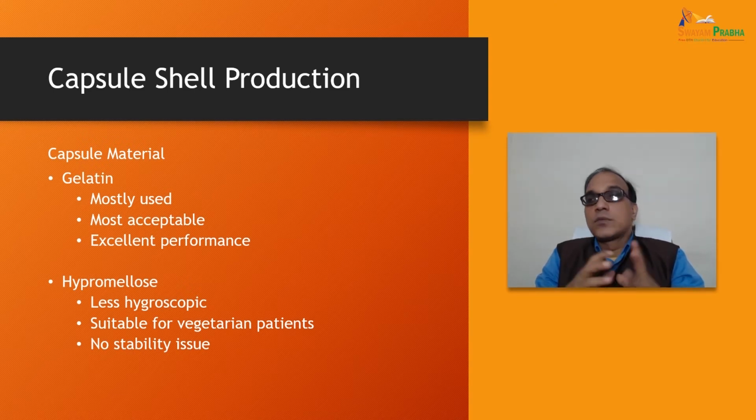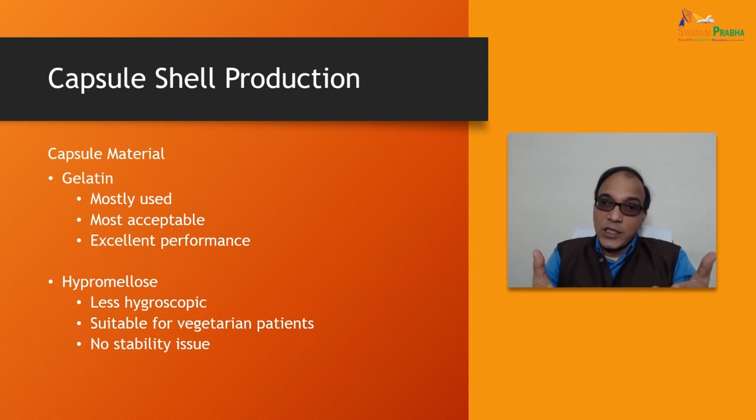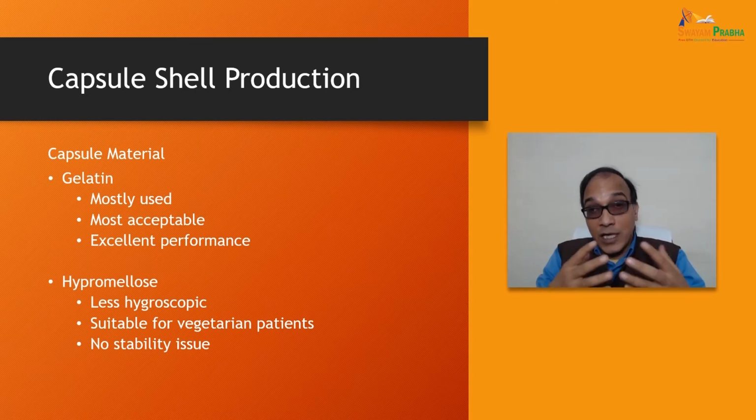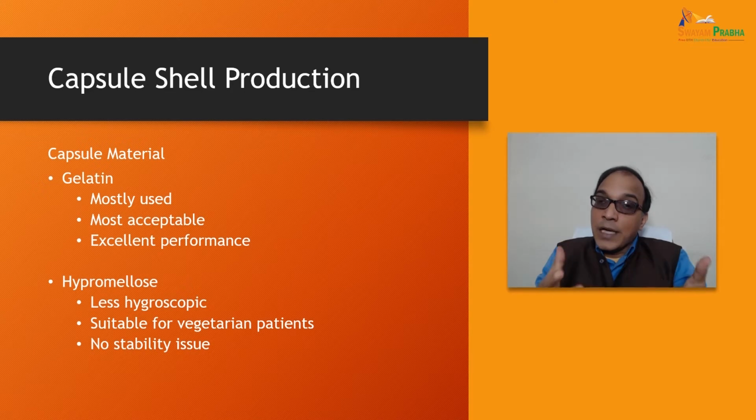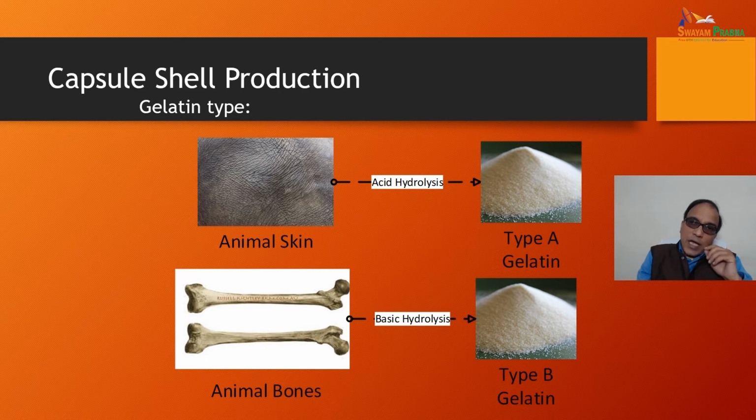However, many more polymers are also being investigated and used for vegetarian patients, for providing the non-animal origin capsule shell production material.